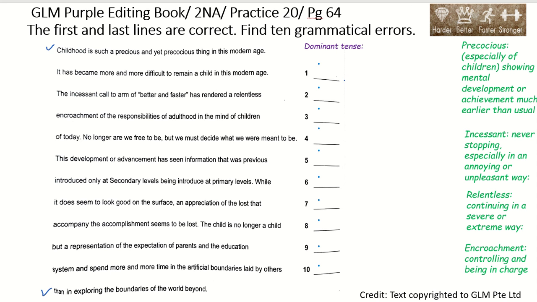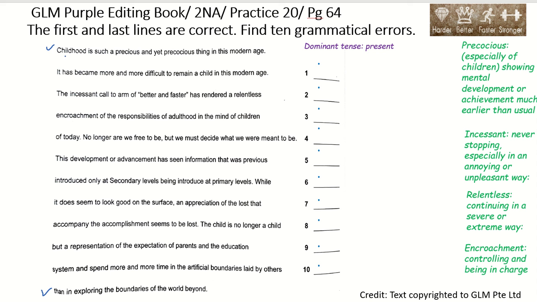Is it present or past? Present. Okay, so you write that down, present. Many of them are present perfect aspect. So take note of that.